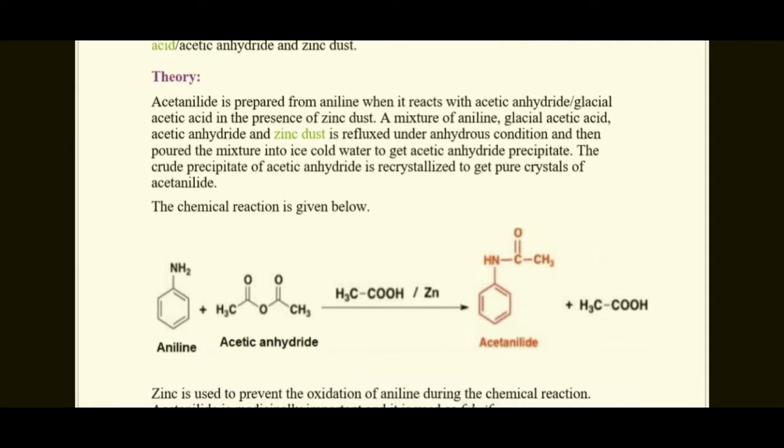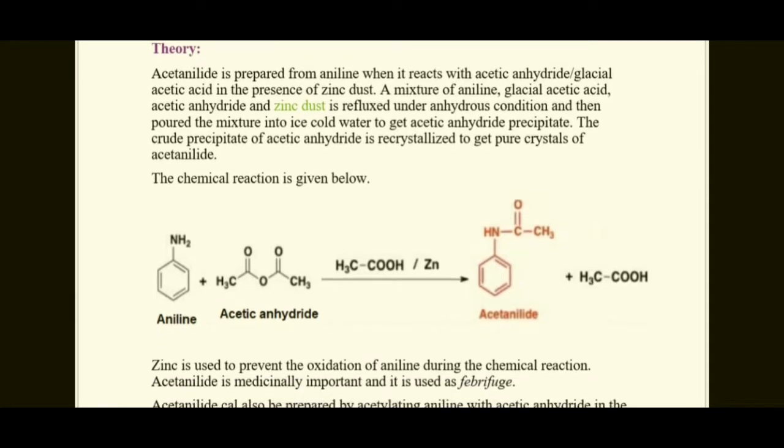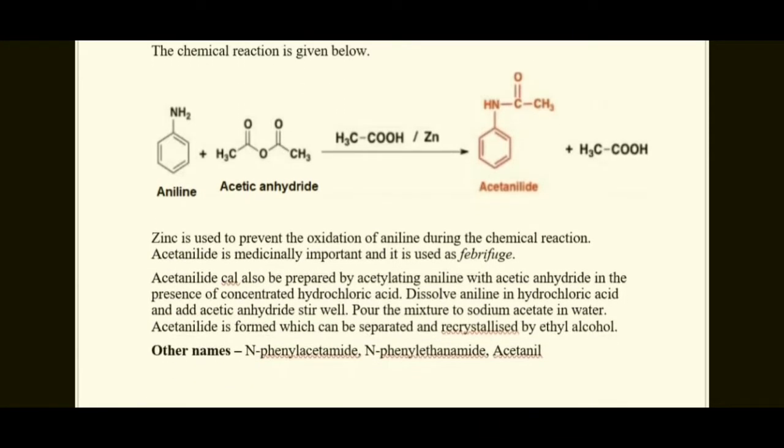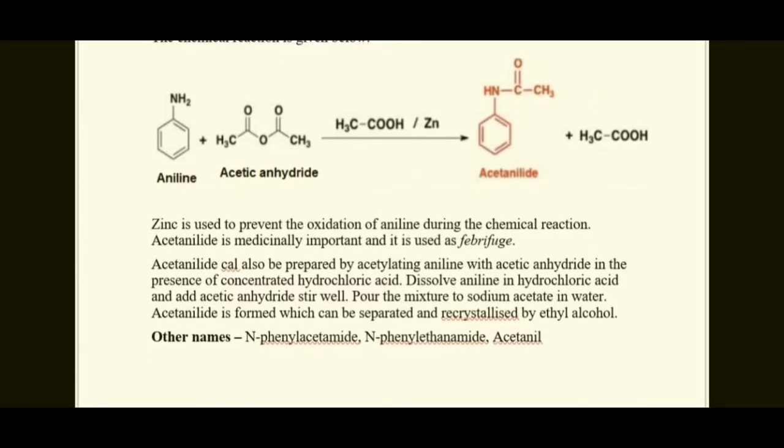Aniline reacts with acetic anhydride in the presence of CH3COOH and zinc dust to give acetanilide plus CH3COOH. Students, zinc is used to prevent the oxidation of aniline during the chemical reaction. Acetanilide is medicinally important and useful as a fever reducer. Acetanilide can also be prepared by acetylating aniline with acetic anhydride in the presence of concentrated hydrochloric acid.